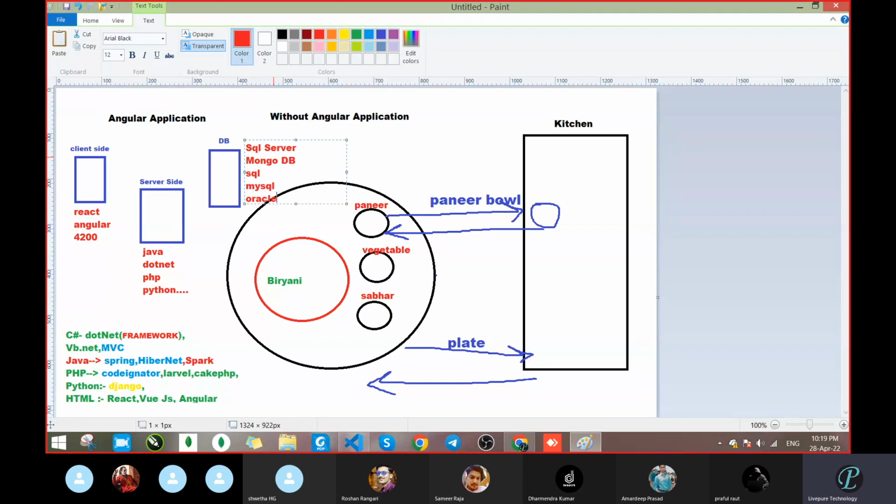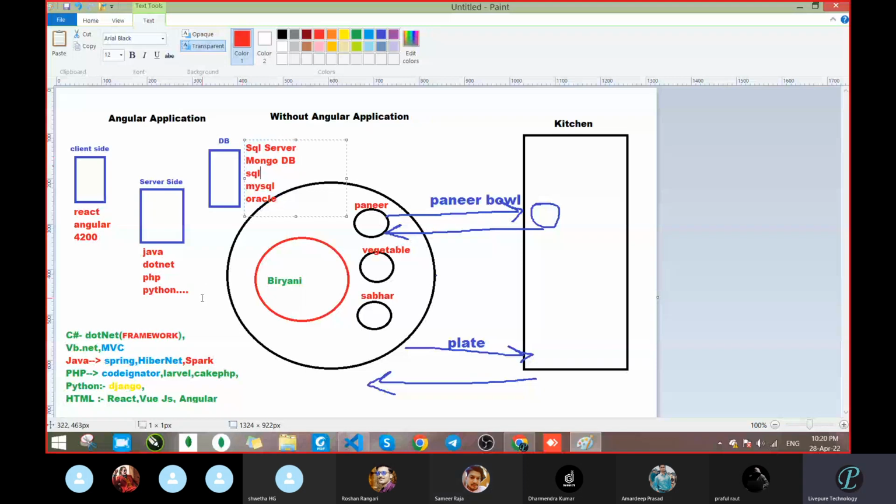Next, Oracle. NoSQL, I think that is MongoDB itself. SQLite. Okay, let it be. There are too many, but anyway, these all are databases.